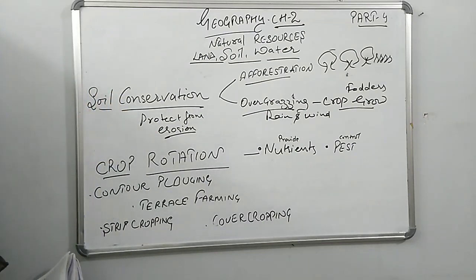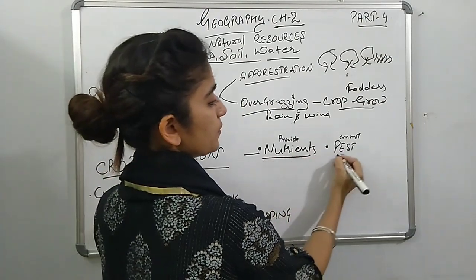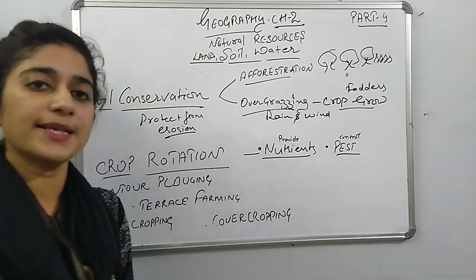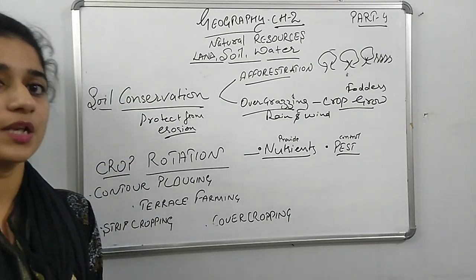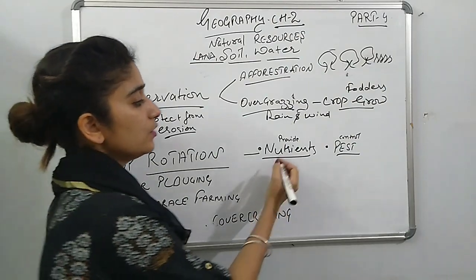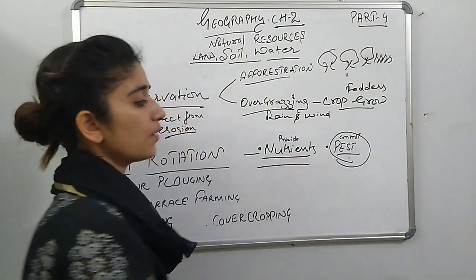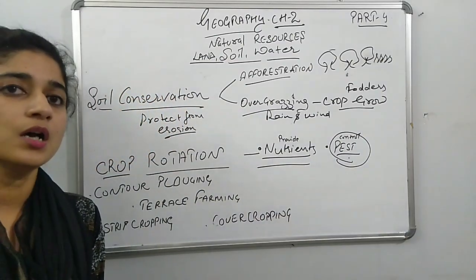Now coming to the next, crop rotation. In crop rotation we get two things. First of all, we control the pests, so we save the chemical fertilizer, and it also provides nutrients to the soil.